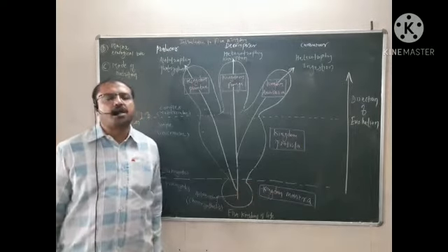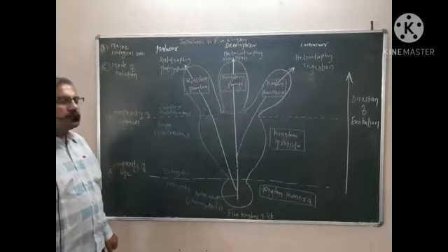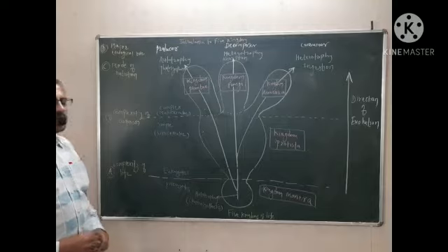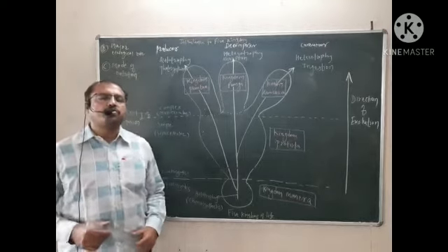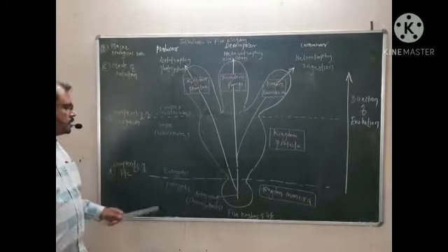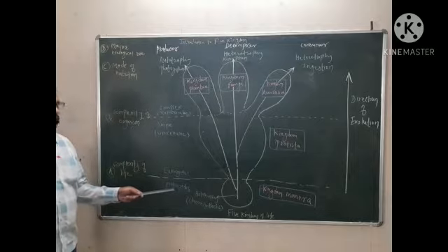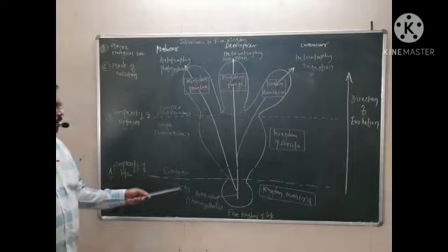Kingdom Monera includes organisms which are small, microscopic, and are called prokaryotes. Prokaryotes means they have a primitive nucleus.